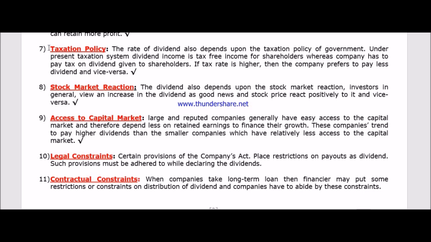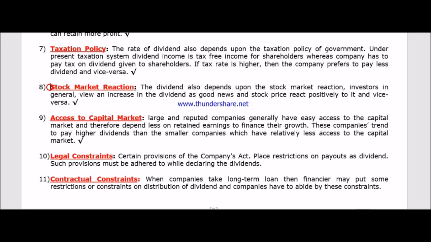So if the tax rate is very high, the company will not pay that dividend, because they will think we have to pay dividend and pay higher tax as well. On the other hand, if the tax rate is not that high, the company will think to pay more dividend.